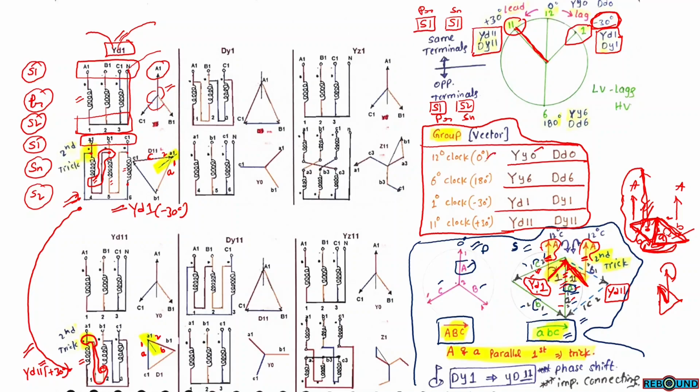0 means 0 degree, 6 means 180 degree, 1 means minus 30 degree, 11 means plus 30 degree. These are represented by clock numbers 12, 6, 1 and 11.